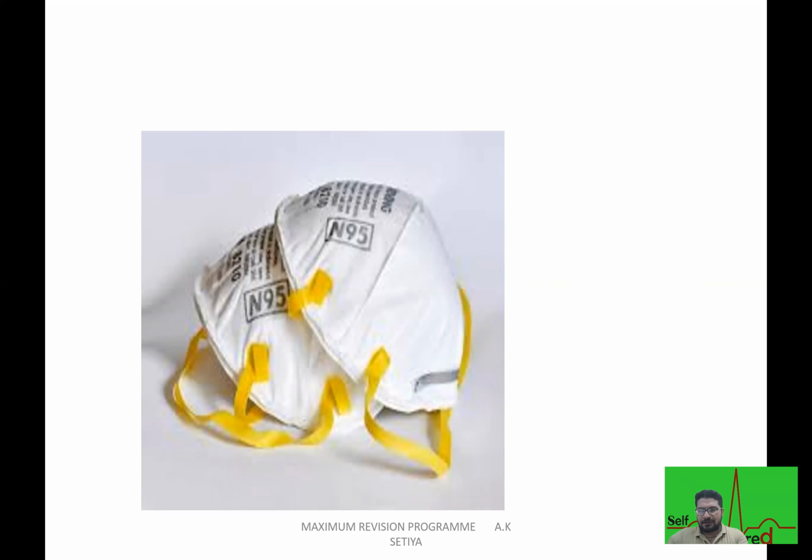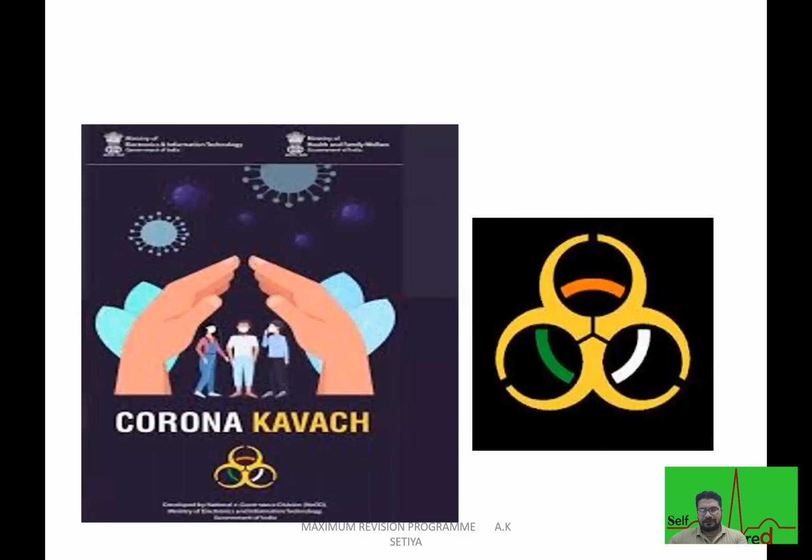Okay, the next important item will be Corona Kavach. So understand this, the Kavach app came first and it was discontinued, right? It was discontinued because there was no good result from this app. So nowadays we use the Arogya Setu app, right? This is the logo of the Kavach app, but they can ask you an image-based question about this Kavach app.